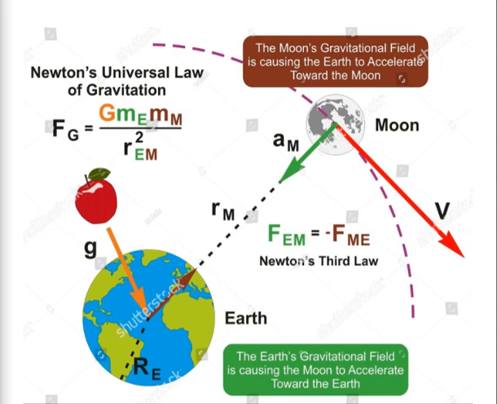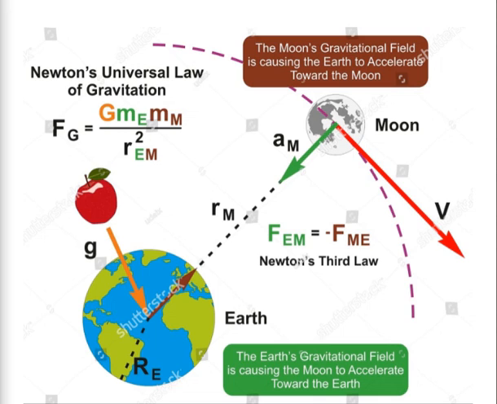However, for most applications, gravity is well approximated by Newton's law of universal gravitation, which describes gravity as a force which causes any two bodies to be attracted to each other with a force proportional to the product of their masses and inversely proportional to the square of the distance between them. The formula to calculate gravity on Earth is g, also known as gravitation, is equal to GM by r squared.